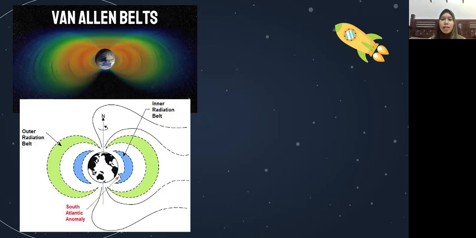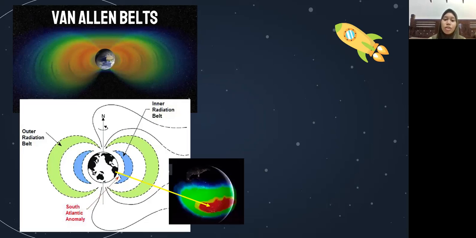And the belts restrain the particles to travel along the Earth's magnetic field lines, continually bouncing back and forth from pole to pole.